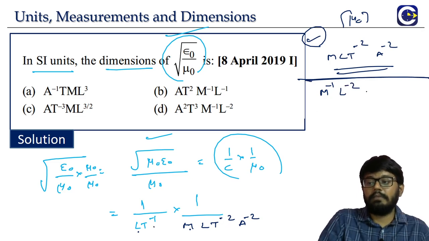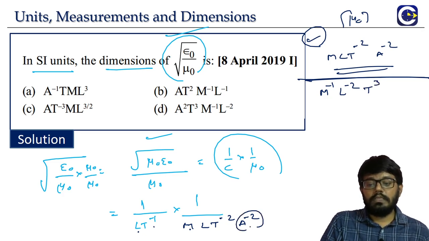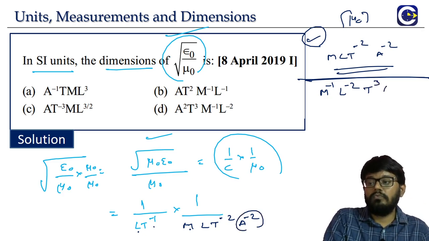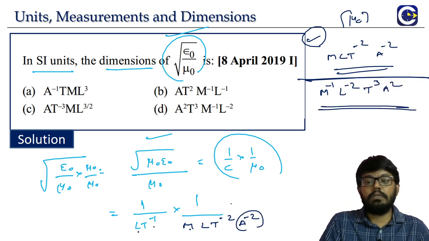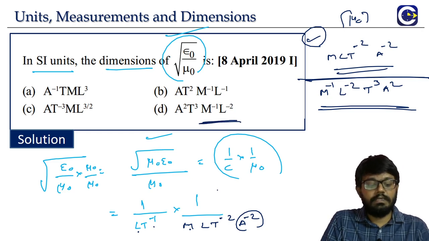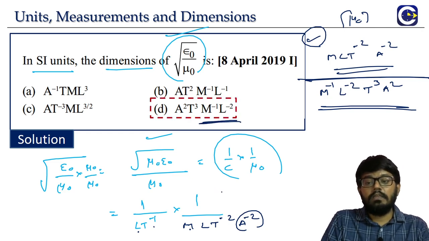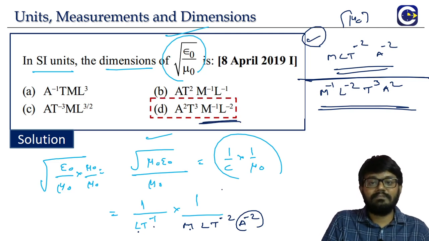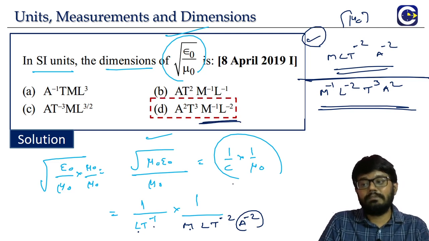Denominator, take it up, t power 3. A power minus 2 in the denominator, take it up, it will be A power 2. So this is the final expression: M power minus 1, L power minus 2. Where is it? Only in option D we see it. In fact, for this also, the moment you are able to get the power of M and power of L, we can conclude what is the answer. So that is how we will be able to save some time.